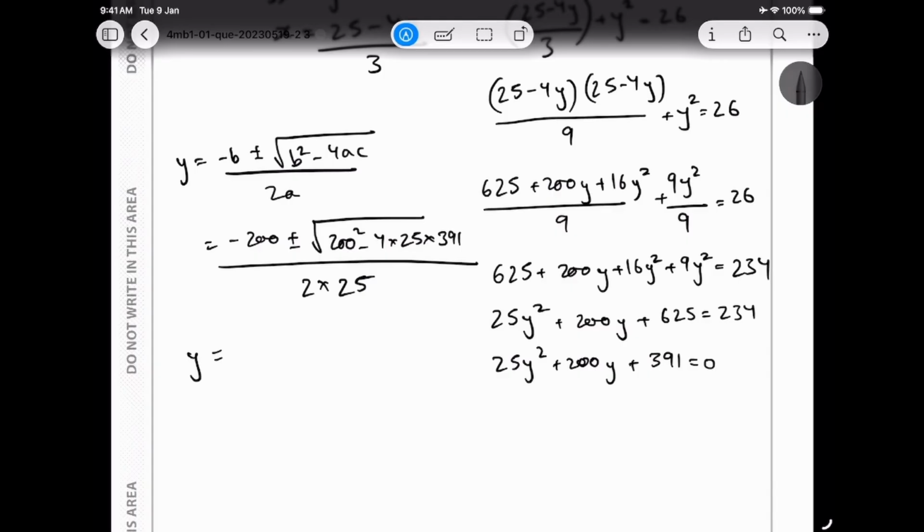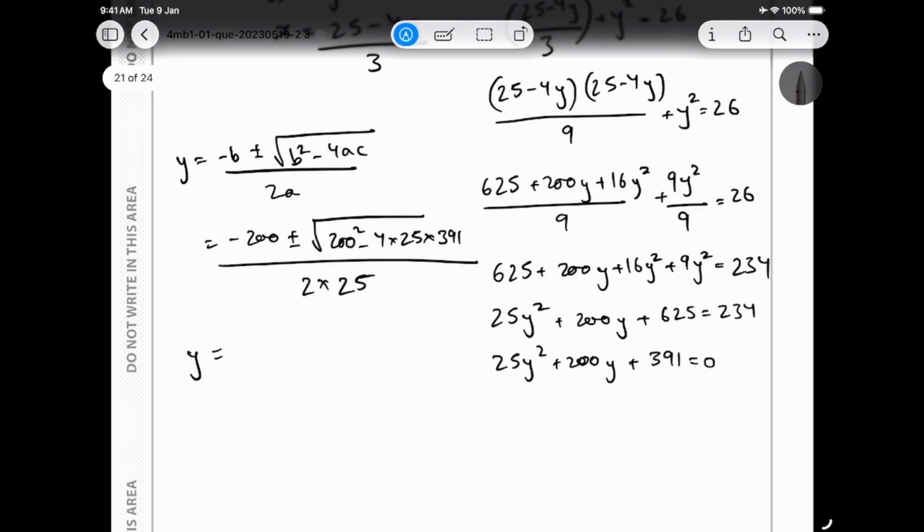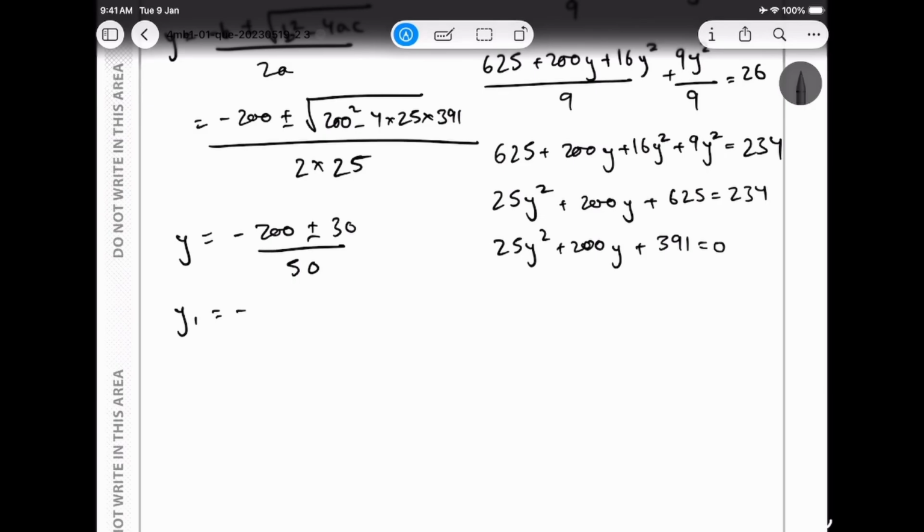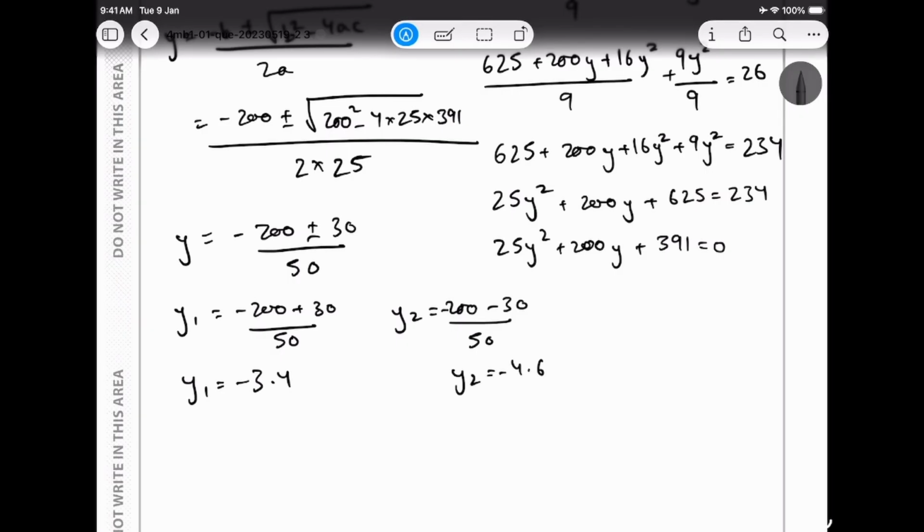Alright, so I get y. Once you guys are done with the plugging in, you can use the calculator to simplify it as much. Jump to the simplification part, which is 200 plus minus 30 upon 50. Okay, and then we get y1 as negative 200 plus 30 upon 50, and then I get y2 as negative 200 minus 30 divided by 50. What do I get? My first y1, I get negative 3.4, and I get y2 as negative 4.6, and I plug in these values